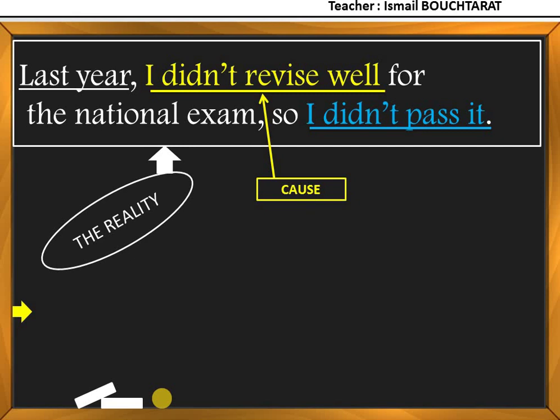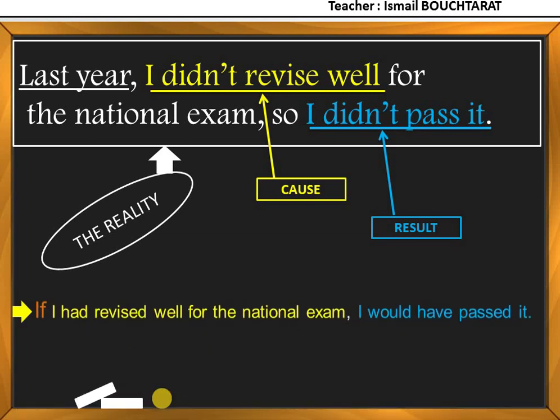And the result in the past is, I didn't pass it. So, to express the third conditional, or to imagine a different past, I could say, if I had revised well for the national exam, I would have passed it.